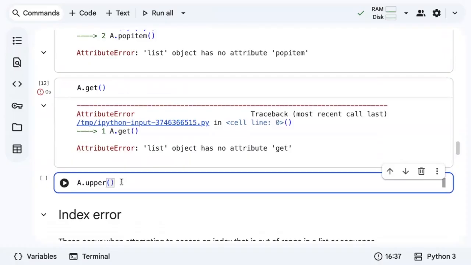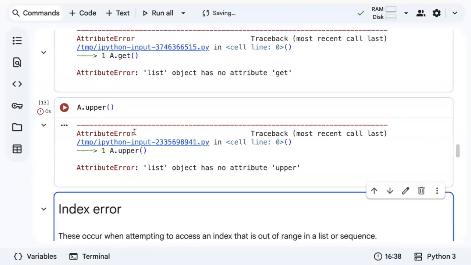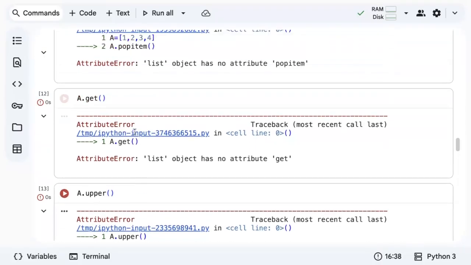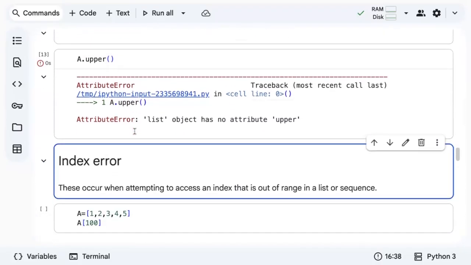Dot upper is used with a string, but I'm trying it with a list, it gives an error. This happens when you use methods with wrong objects. Methods of list if you use it with a set, methods of set if you use it with a list, or methods of dictionary if you use it with a string, it just gives an error. So we call such errors an attribute error.